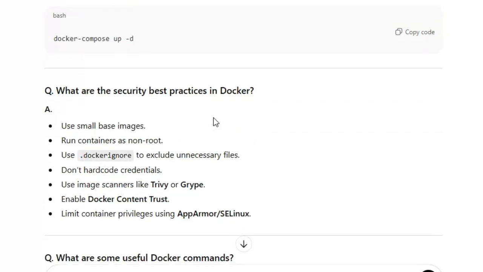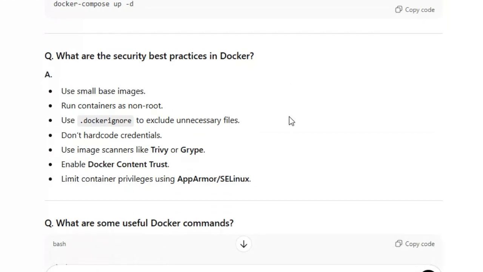What are the security best practices? Use a small base image, run the container as non-root, and use the .dockerignore file. For example, if you want to commit files into a git repository, unnecessary files we avoid by using .gitignore, right? Like that, here you have to use .dockerignore. Whatever unnecessary files are there, if you use .gitignore or .dockerignore, it will not allow them to be committed.